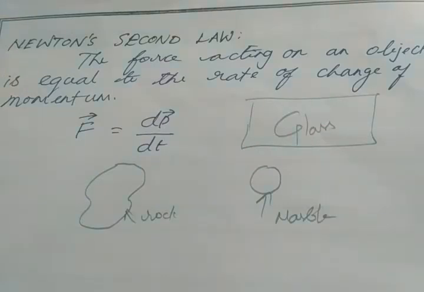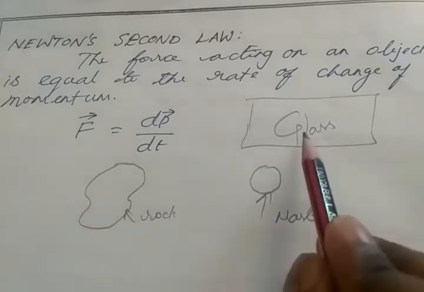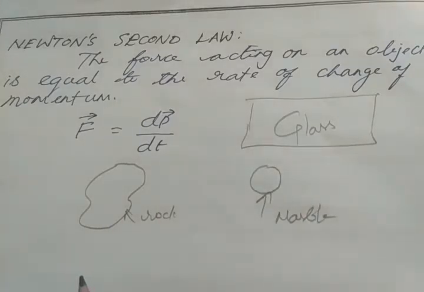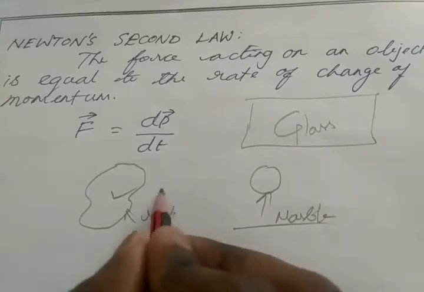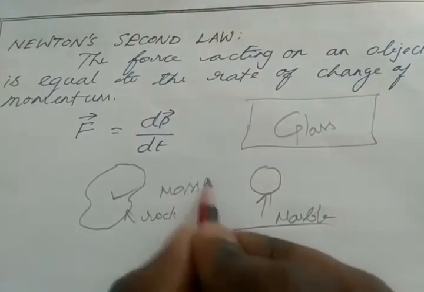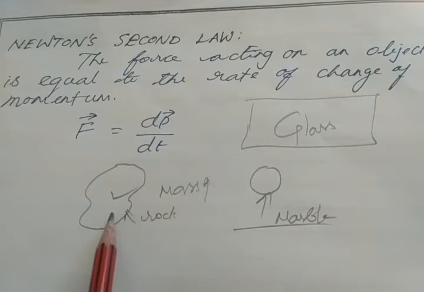Initially, I lift the rock and hit the glass with it. And then I lift the marble and hit the glass with it. So which of these two objects has the capability to break the glass? Exactly, the rock. Why? Because the rock has more mass when compared with the marble. So the rock can easily break the glass, right?